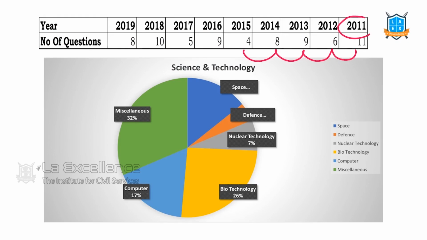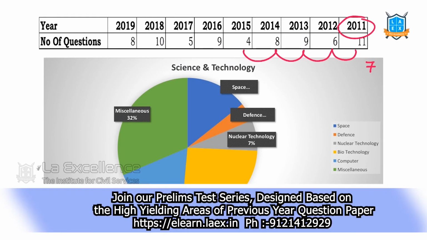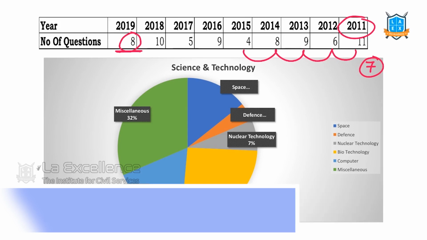If we observe from 2011, we are getting approximately 7 questions on average from science and technology. But last year there's a confusion. We have added just 8 questions. It's because there are certain questions which can be categorized into different subjects.